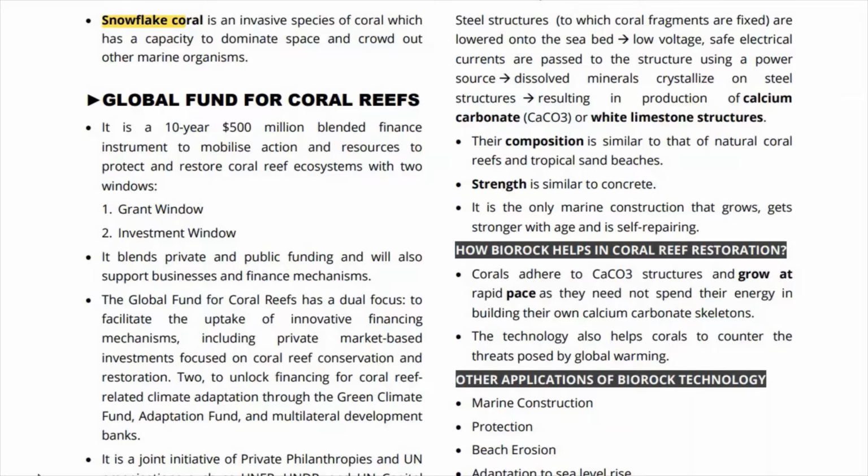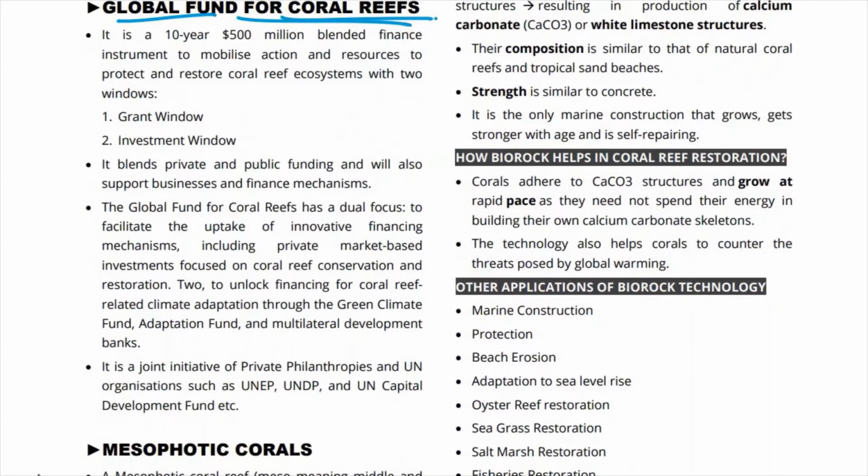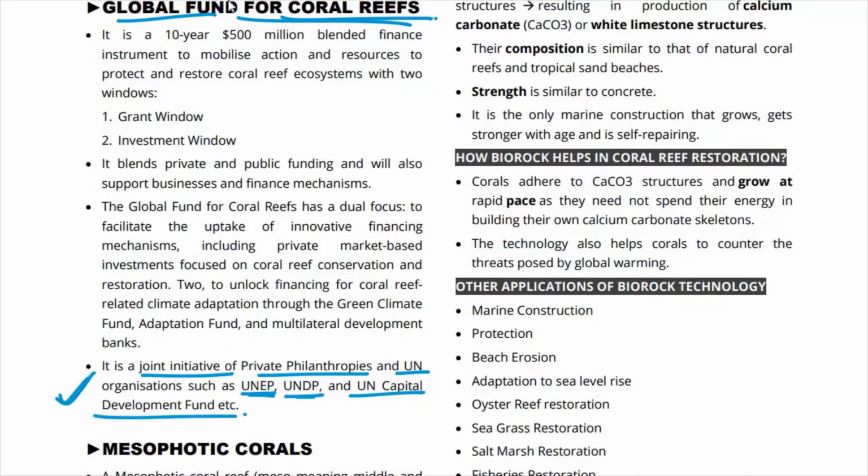Fine. So very quickly about the Global Fund for Coral Reefs. What we have to remember here is that this Global Fund for Coral Reefs is a joint initiative of private philanthropies and UN organizations such as UNEP, UNDP and the UN Capital Development Fund. So it is a joint initiative. UNEP also has a part, UNDP also has a part, and there are also private philanthropies that are involved in this. That much detail we don't have to know.